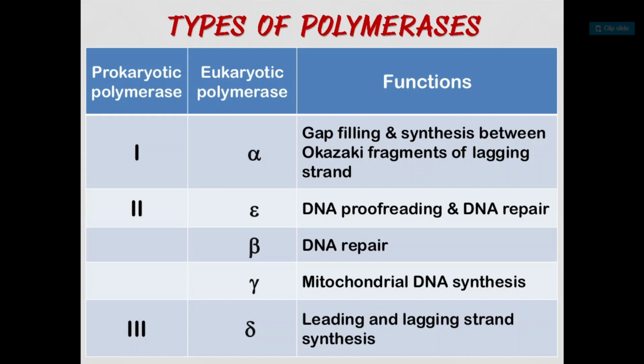But their functions are different. So let's see. Polymerase 1 in prokaryotes and polymerase alpha in eukaryotes function in gap filling and synthesis between Okazaki fragments of lagging strands. Now polymerase 2 and polymerase epsilon are for DNA proofreading and DNA repair, beta for DNA repair, gamma for mitochondrial DNA synthesis, and delta and polymerase 3 for leading and lagging strand synthesis.